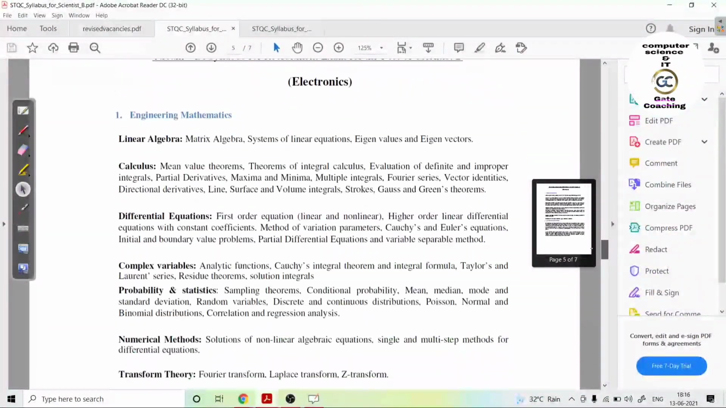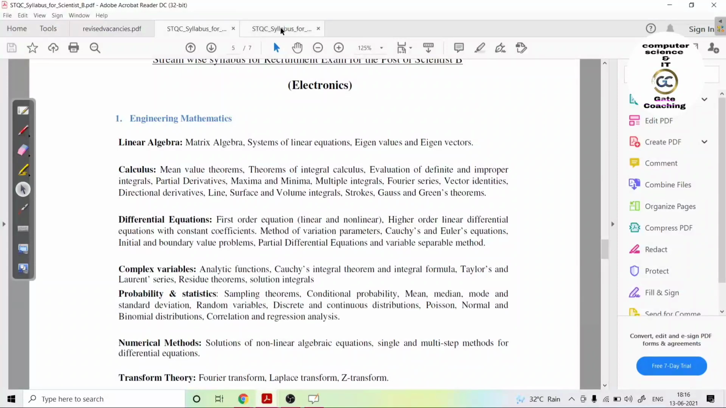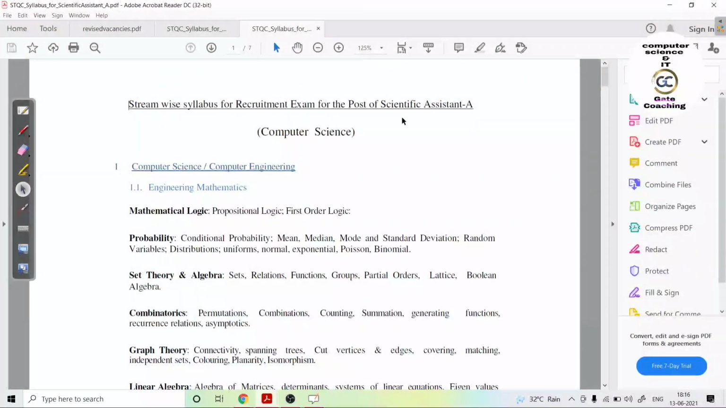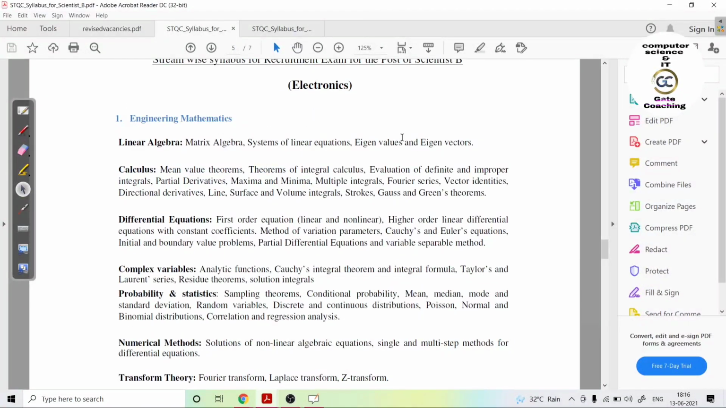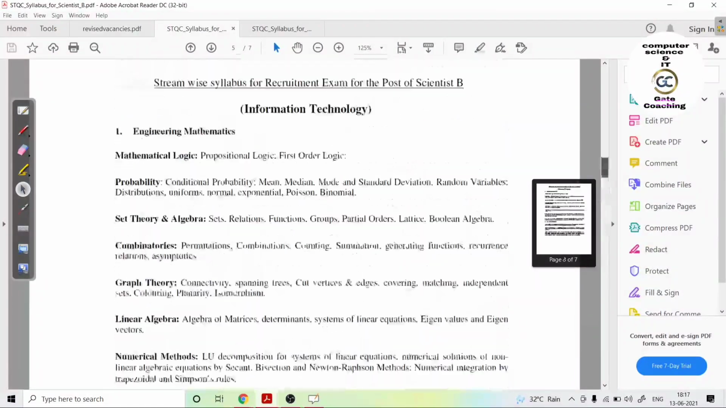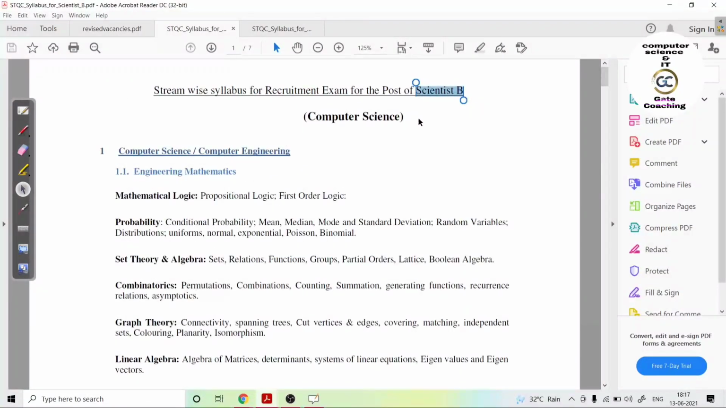Here, this is for electronics, and now this is the syllabus for scientific assistant A. For scientific assistant A there is only a written exam, no interview, and for scientist B there is a written exam as well as an interview.